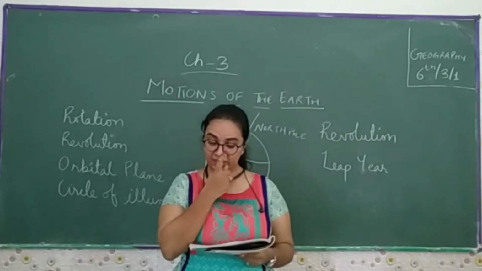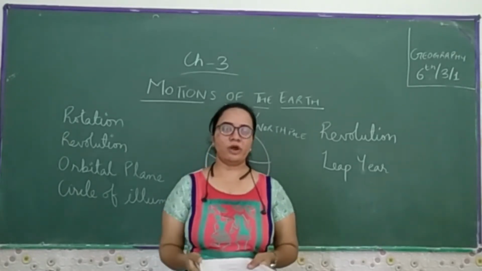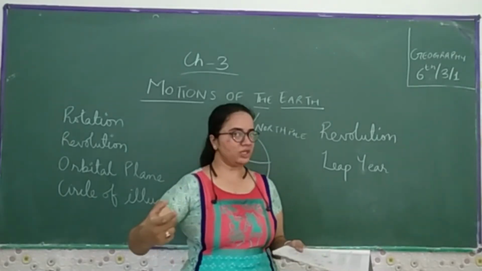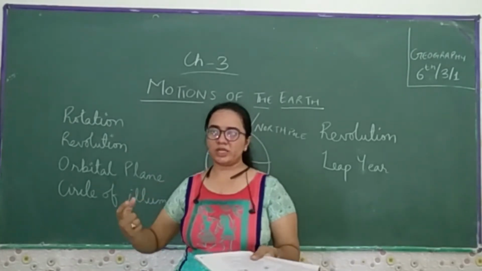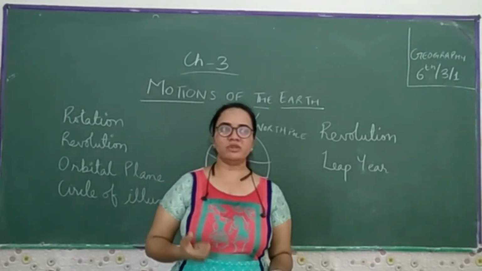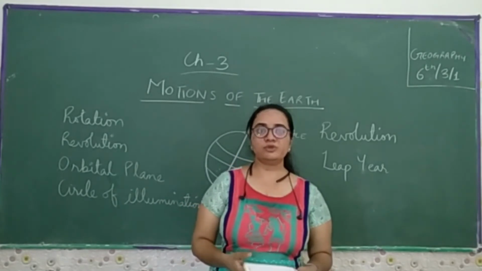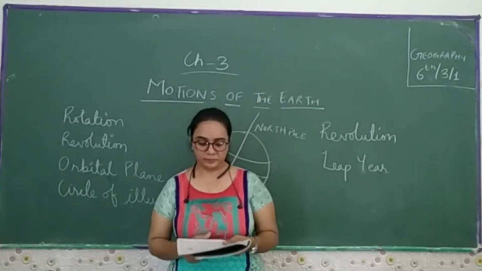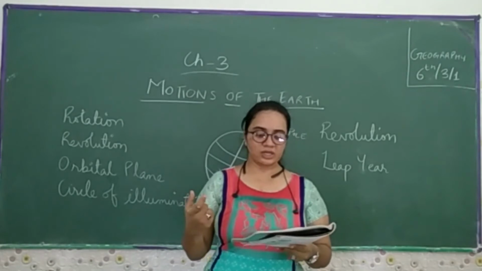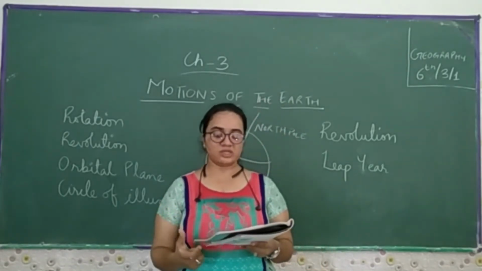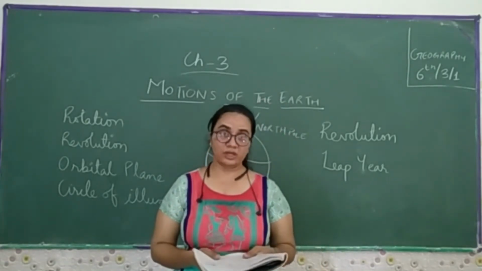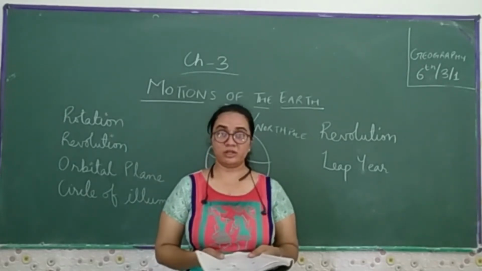We consider a year as consisting of 365 days. You all have the idea that for 3 years there are 365 days, but in the fourth year we have 366 days, which we call the leap year. So we consider the year as 365 days only, and ignore the 6 hours for the convenience. Now you have to keep the mathematics in mind.